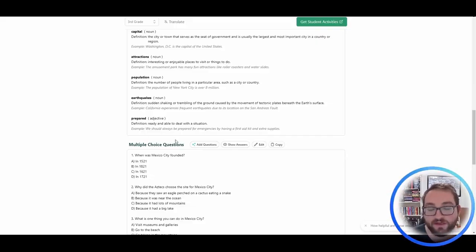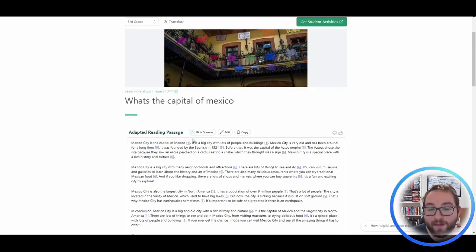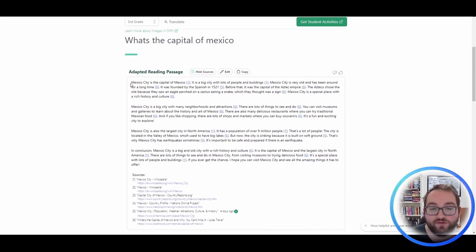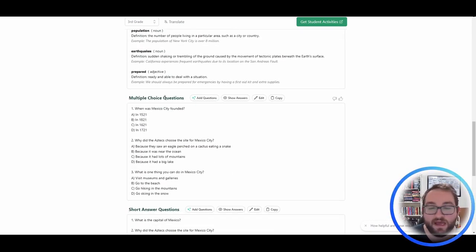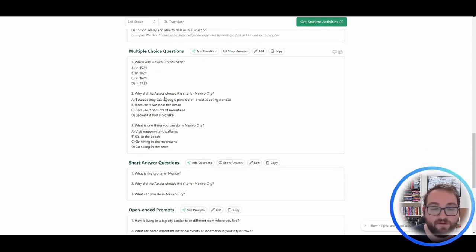What's also great about this is that it'll come up with different quiz questions so that you can actively teach your students as they're learning, right? Make sure that they understand what they're reading if you choose to have them read it themselves. This is amazing for whole class reading and then have them do an individual project on the side, or you can have them read it and then answer some questions. As with any source, you can always modify it to what you like, and you can actually modify it in this browser itself.